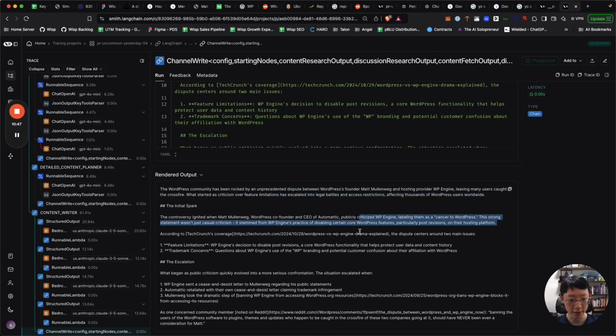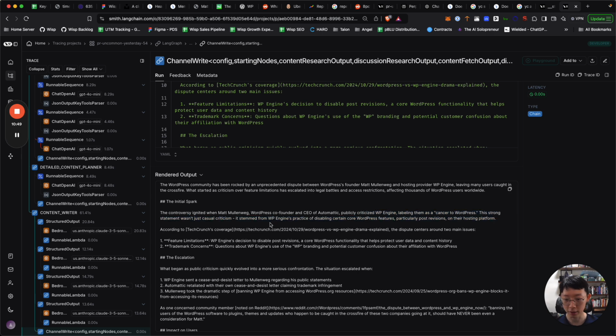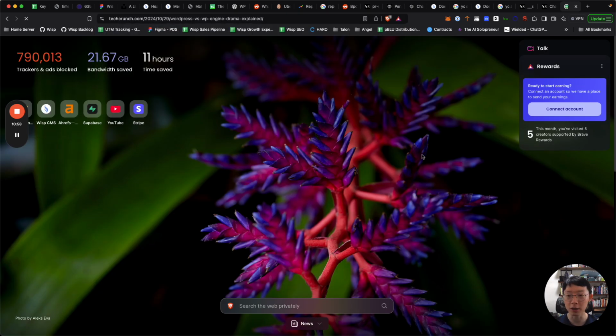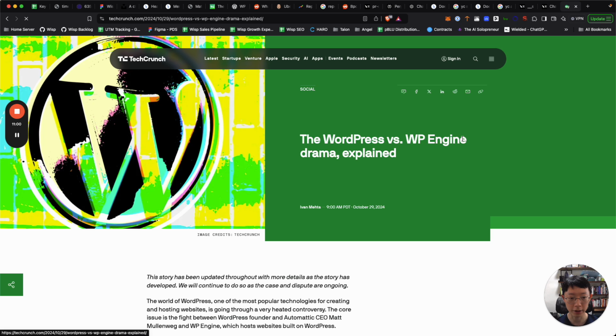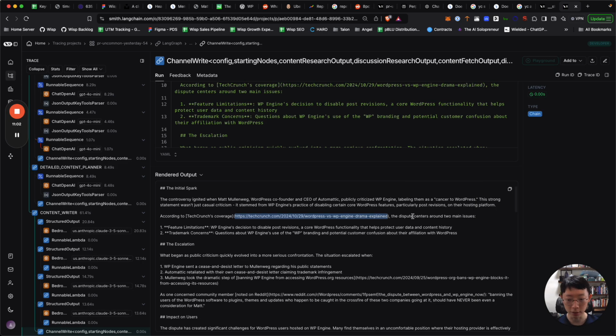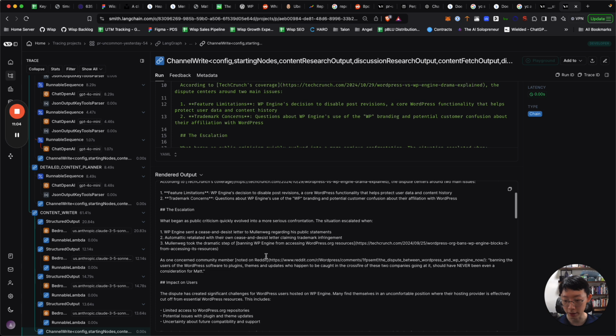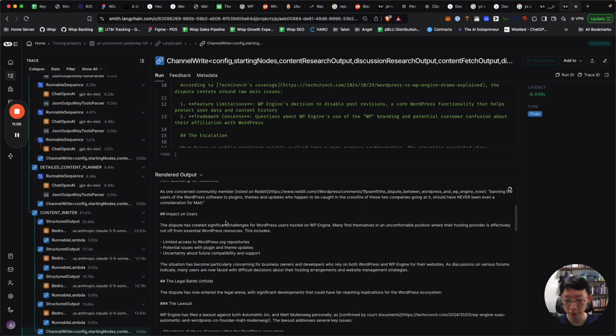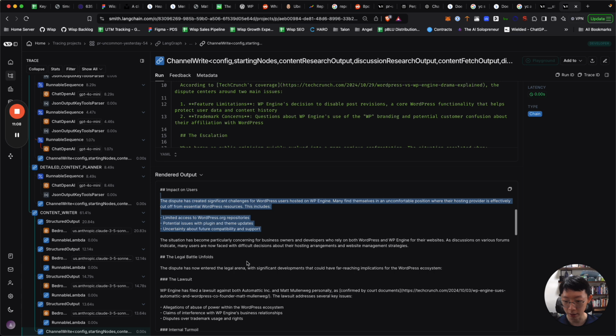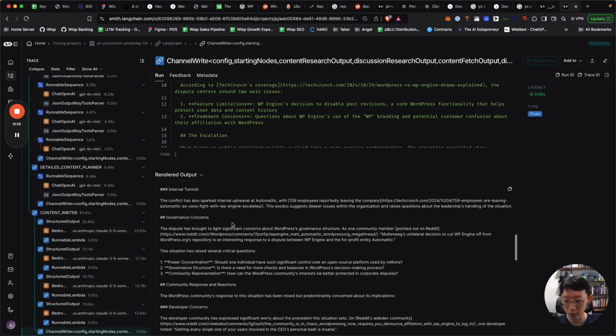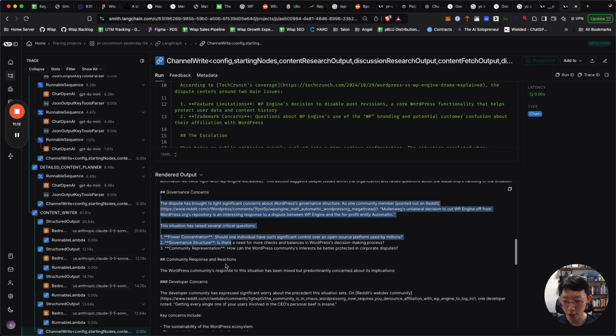Start off with like cancer to WordPress, nice, right? TechCrunch coverage, so it links to an article, and these are real articles, right? So it's not things that ChatGPT like hallucinated, right? So there you go, very authoritative articles. Then talks about the escalation, the impact on the users, right? Legal battle unfold, the lawsuit, internal turmoil, governance concerns, community response.